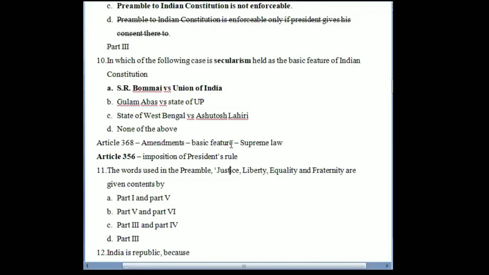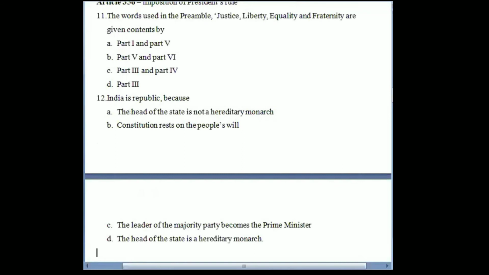Now we'll move to the next question. The words used in the preamble, justice, liberty, equality, and fraternity, are given content by which of these parts? Now, in the preamble, you will find justice, liberty, equality, and fraternity. These terms you will find. In the preamble, only these terms are used, that India tries to provide justice to people, and liberty, equality, fraternity amongst people.